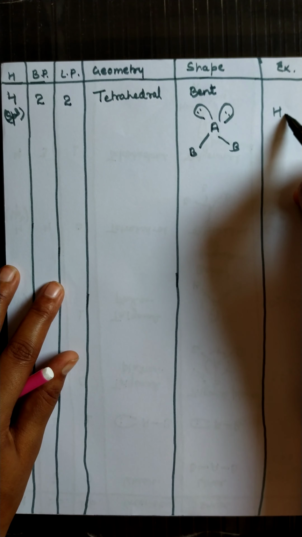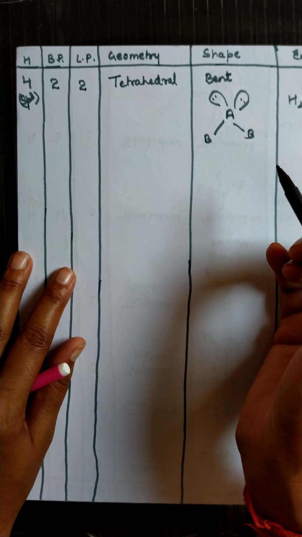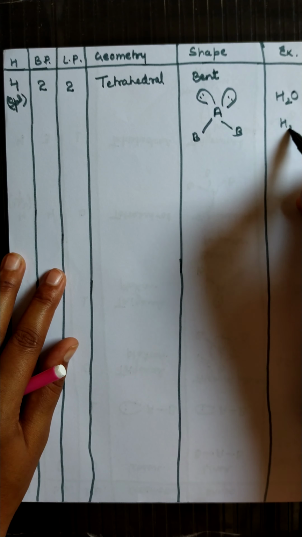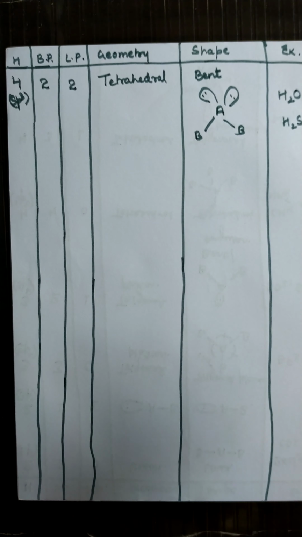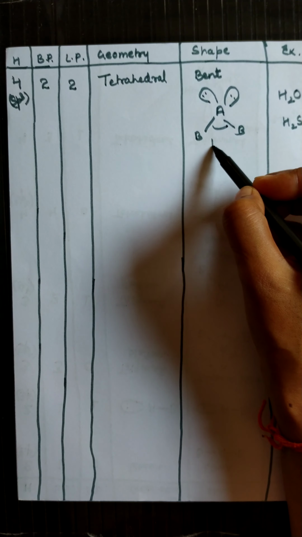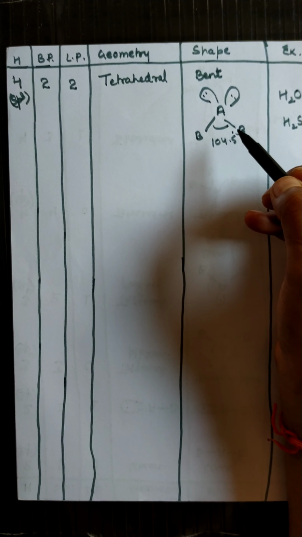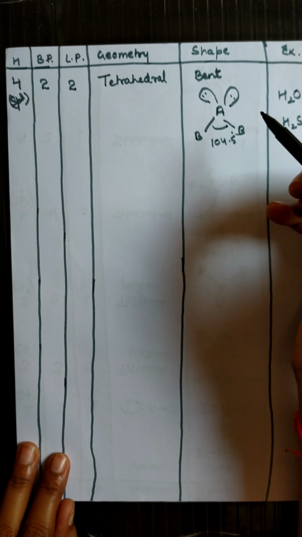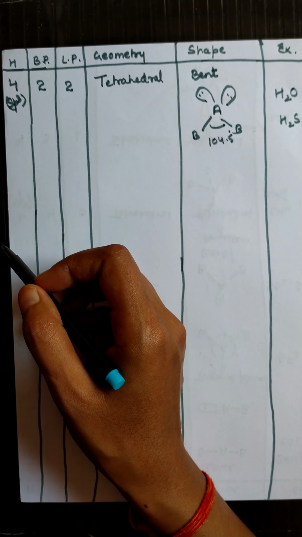The shape is called bent when 2 bond pairs and 2 lone pairs are there. For example, H2O, the water molecule, and H2S also has the same bent shape. In the case of H2O, the bond angle is 104.5 degrees.